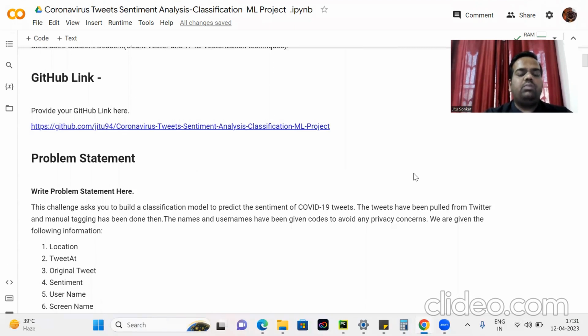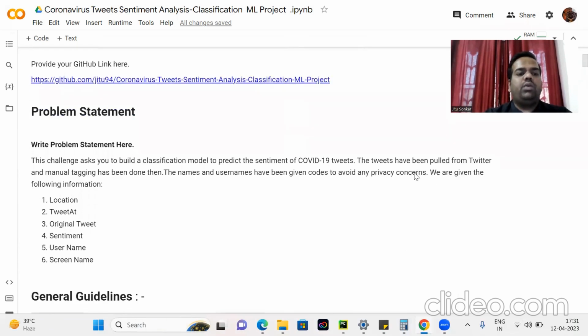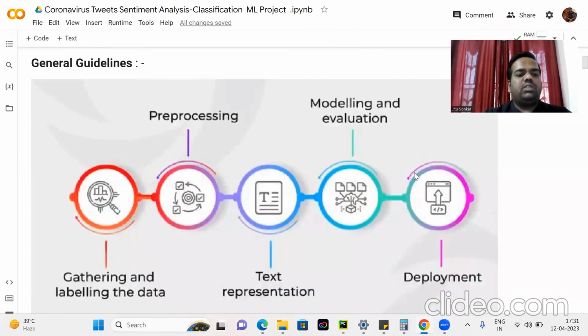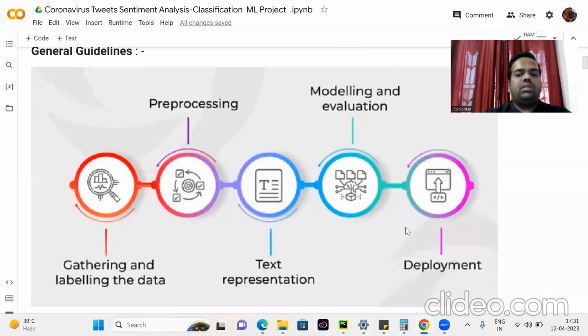Starting with the problem statement: this challenge asks you to build a classification model to predict the sentiment of COVID-19 tweets. The tweets have been pulled from Twitter and manual tagging has been done. The names and usernames have been coded to avoid any privacy concerns. We are given the following information: location, tweet at, original tweet, sentiment, username, and screen name. Here are the general guidelines. First, we start with gathering and labeling the data, then pre-processing our data and different text representations, then modeling and evaluation, and the last process is deployment.